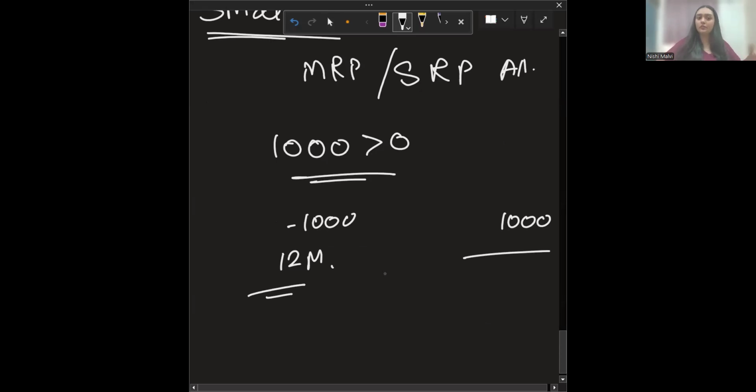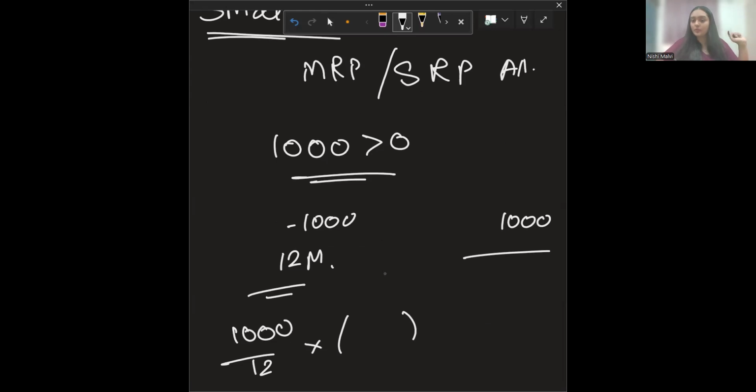If your accounting period is more or less than that, it will be time apportioned. This 1,000 is divided by 12 and multiplied by the number of months: if it's 8 months, you write 8; if it's 13 months, you multiply by 13.